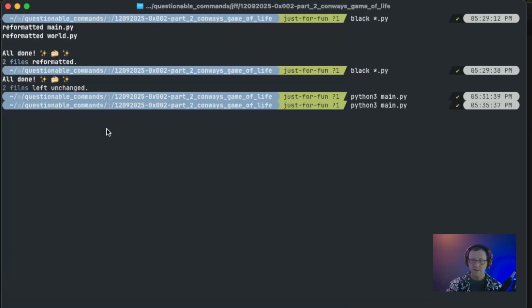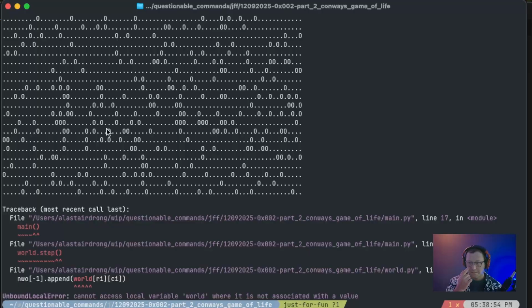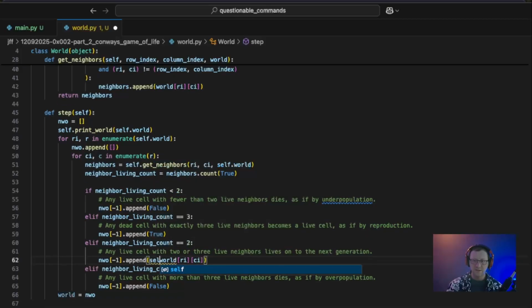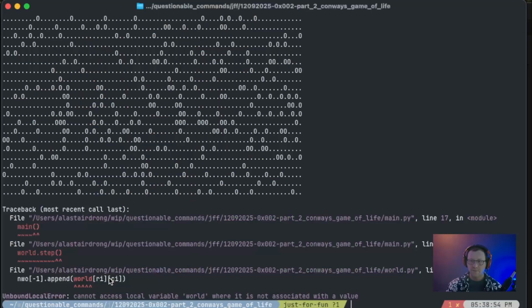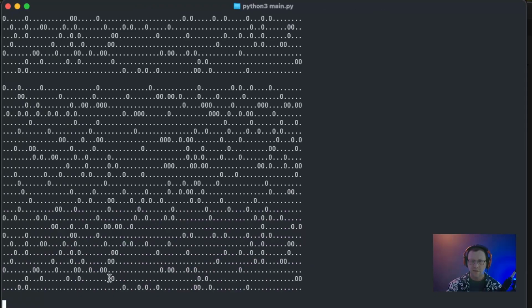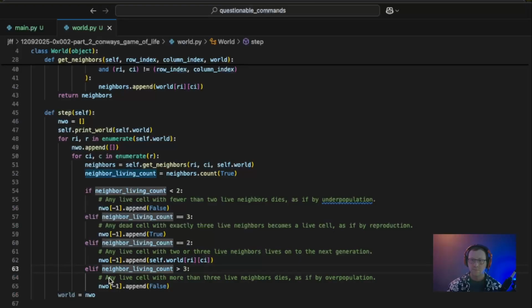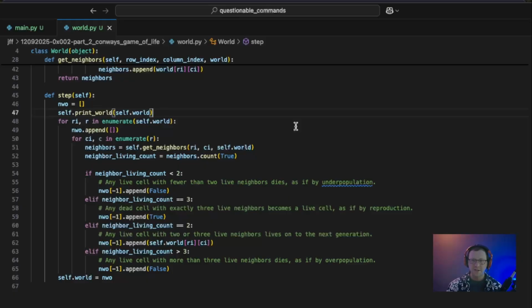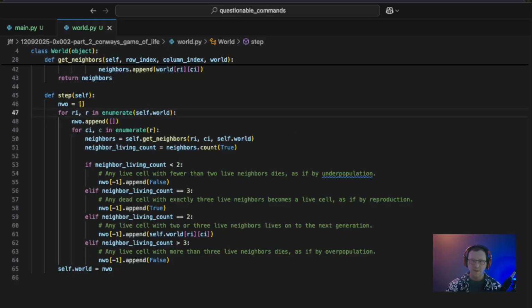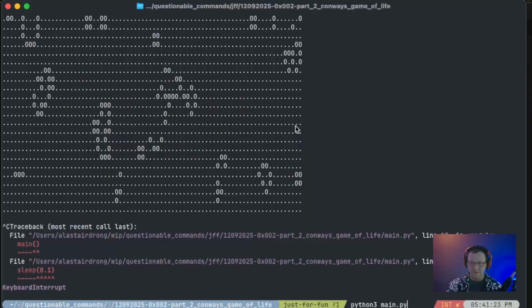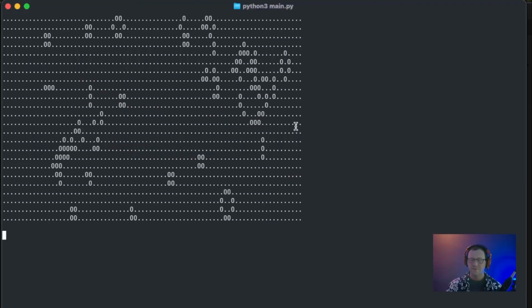And let's test that. Uh-oh. I see the issue. This needs to be self dot. All right, go ahead and try that again. And something's still wrong. What did I do? So the silly thing that I did is I left this print world statement in here. So we'll delete that out. Now we should see what we want to see. There we go.